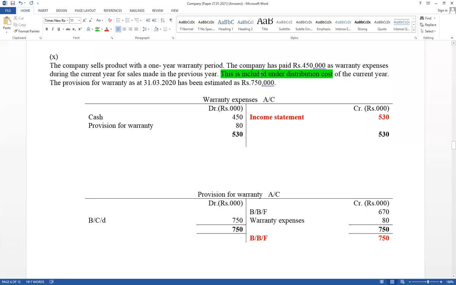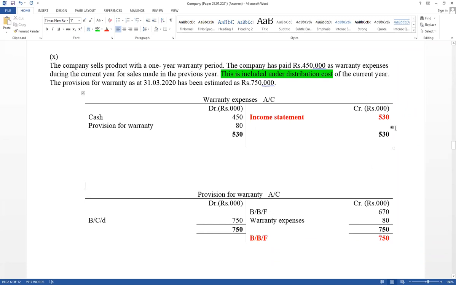This is included under distribution cost. Think about distribution cost, total value is given. It is include this value, but as expense should be considered only this value. This value should be included as a warranty expense under distribution expense, but already paid amount included. Therefore, this value deduct, this value add, and provision for warranty, this value under current liability.